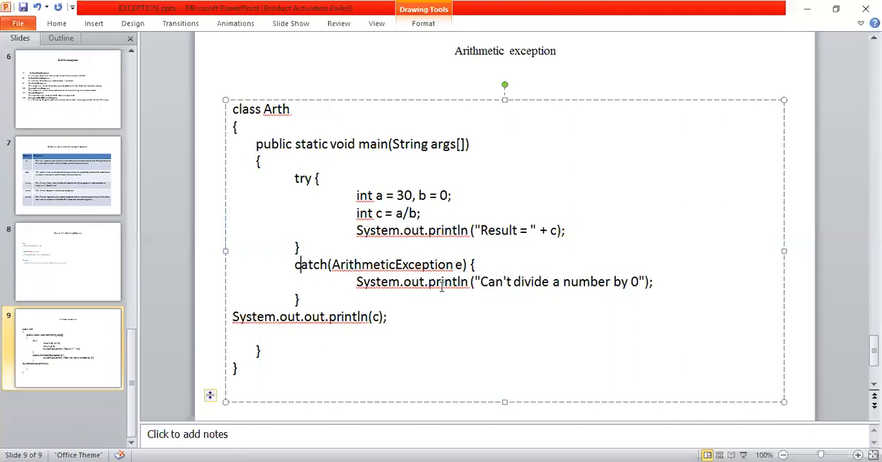Then system.out.println cannot divide any number by 0. So it simply shows the message: cannot divide by 0. Instead of 0, I can pass any value for b. Like that, we can handle the exceptions in Java using try, catch and finally blocks. Okay, this is about handling of exceptions in Java language.